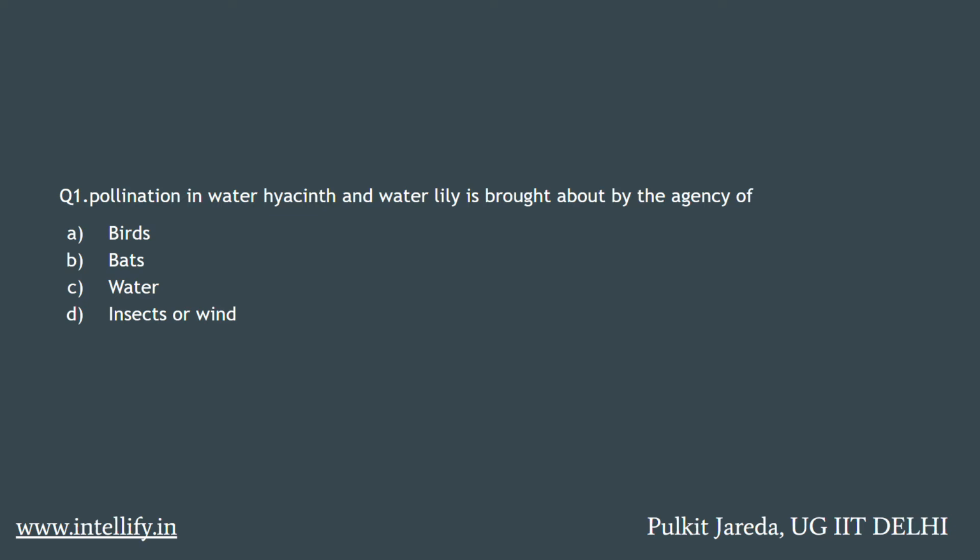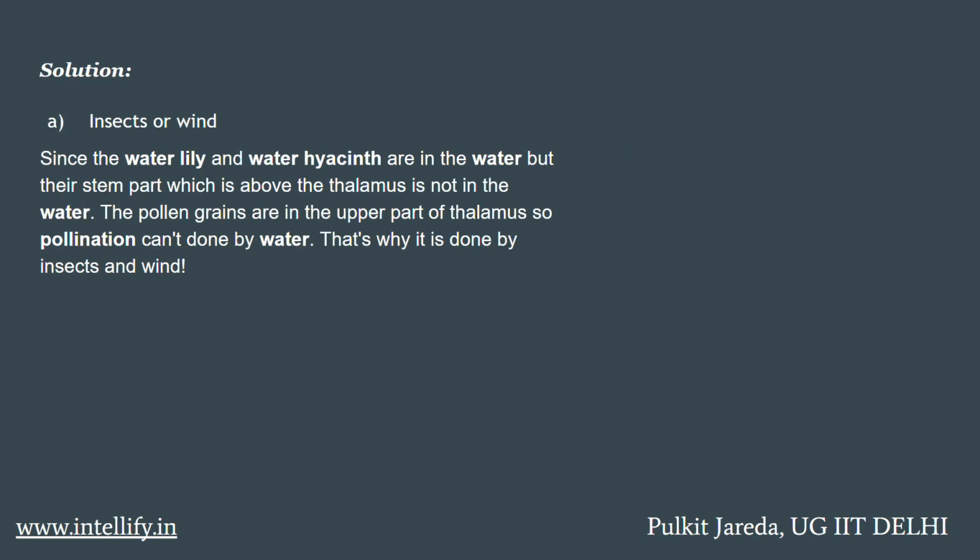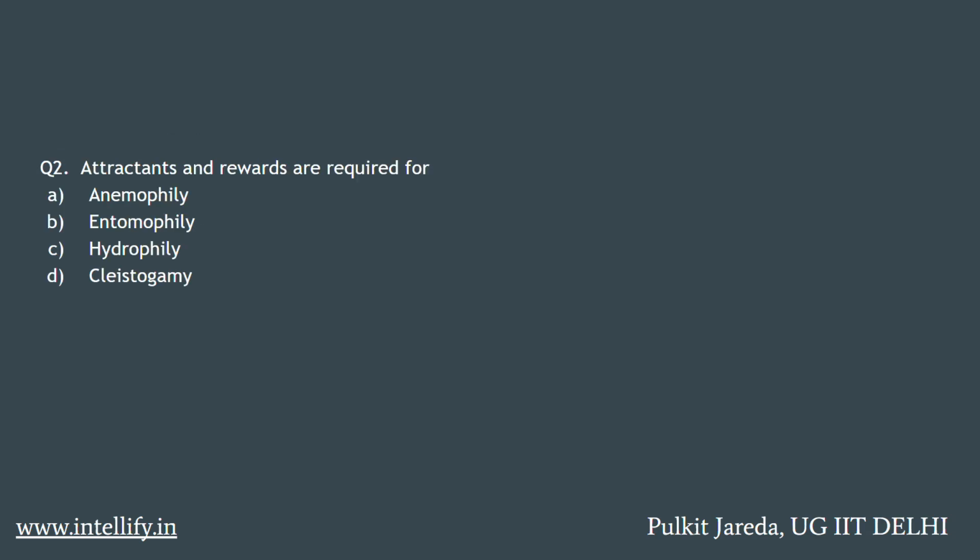Question number 1. Pollination in water hyacinth and water lily is brought about by the agency of bird, bat, water, insect or wind. Its answer is insect or wind. Since the water lily and water hyacinth are in the water, but their stem part which is above the thalamus is not in the water. The pollen grains are in the upper part of the thalamus, so pollination can't be done by water. That's why it is done by insects and wind.